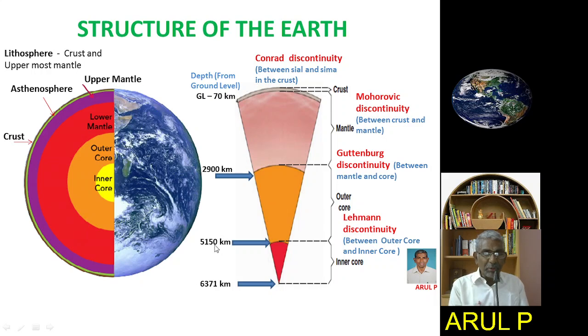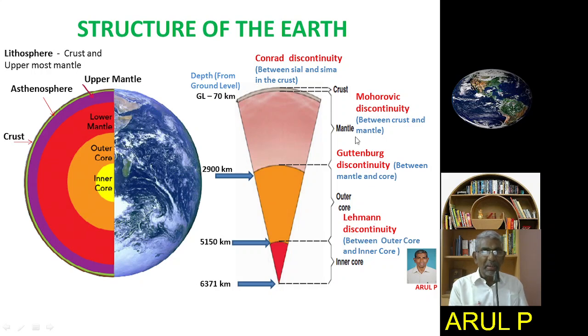And from 5150 kilometers, again the earth's center extends up to 6371 kilometers. That is the center of the earth. So, from the bottommost layer of the outer core to the inner part is called the inner core. The discontinuity between the outer core and inner core is called the Lehmann discontinuity.